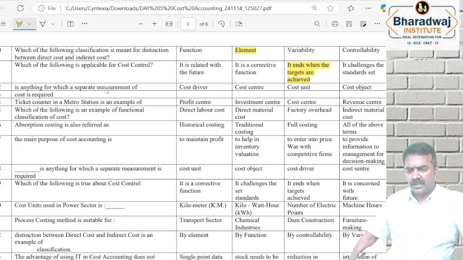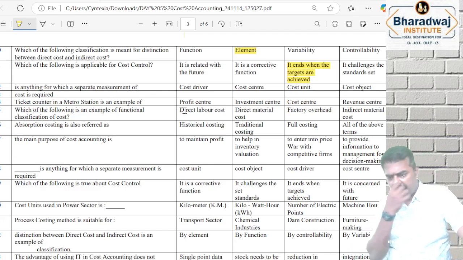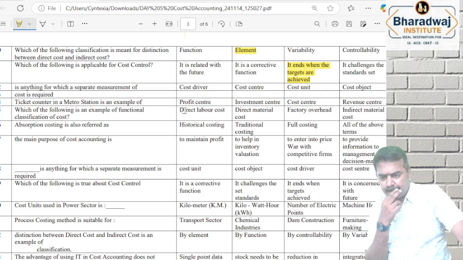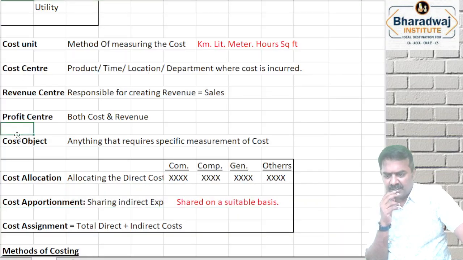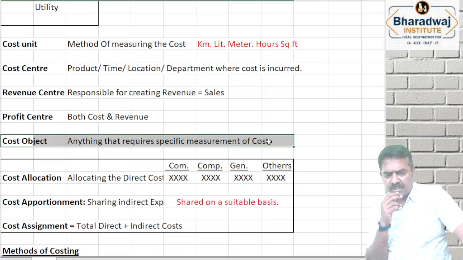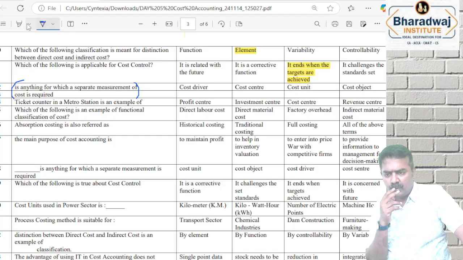Dash is analyzing for which a separate measurement of cost is required. Actually the two are together one question. Cost object. Very good. We have seen cost object: anything that requires a specific measurement of cost, we call it as which one? Cost object.